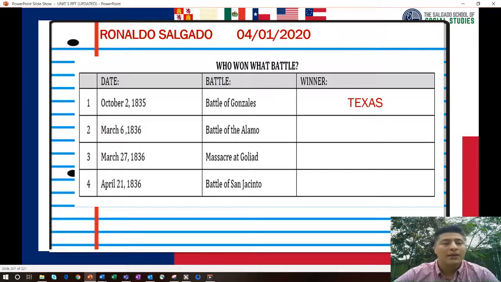Number 2, the Battle of the Alamo, March 6th, 1836. Who do you think won? Mexico. They had thousands of troops, and they just pretty much killed everyone at the Alamo, and that's why everyone keeps saying, remember the Alamo, whenever they're fighting.